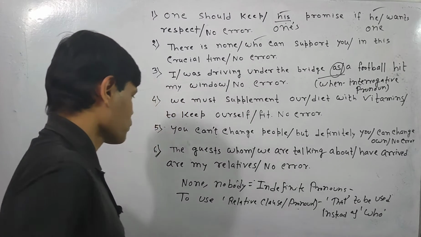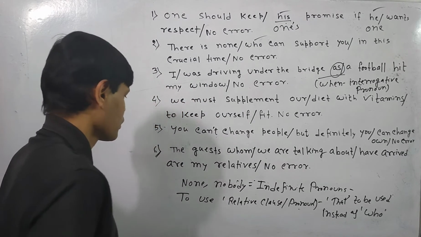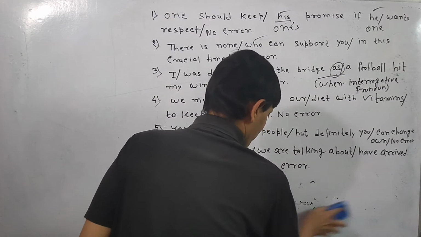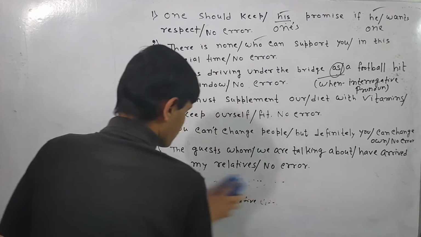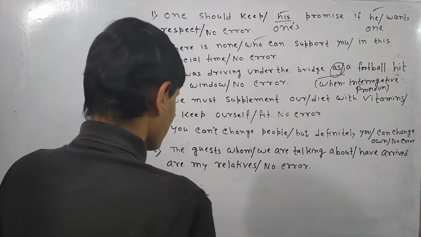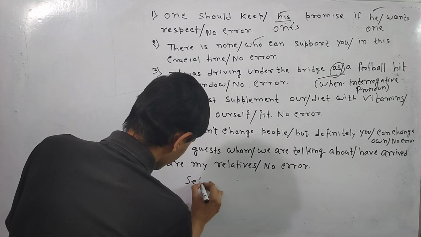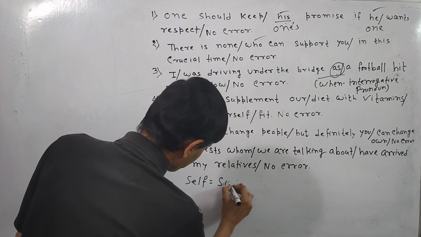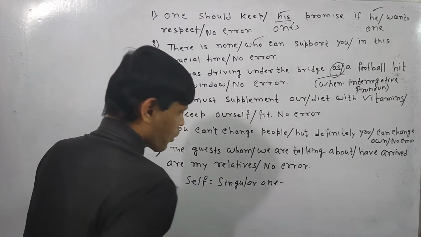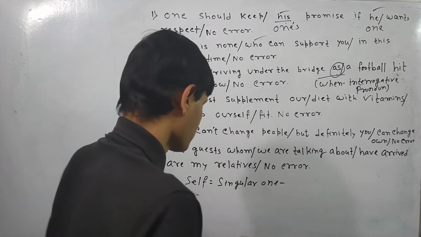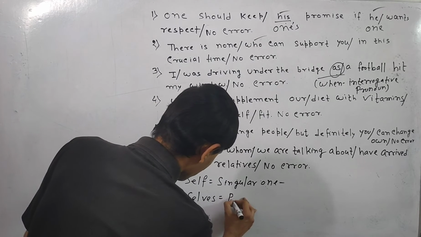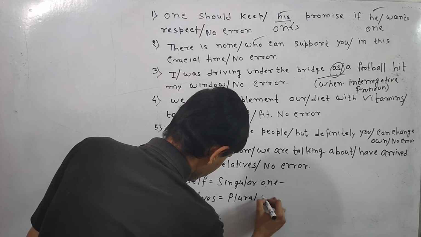Be careful of one thing: self is the singular one, and when we make it plural, we should say selves, S-E-L-V-E-S.